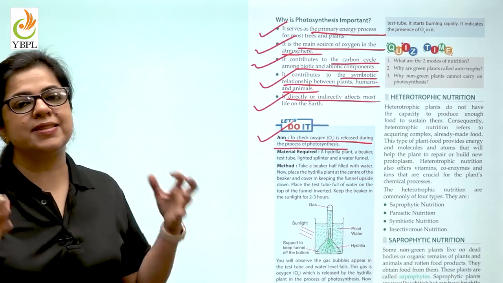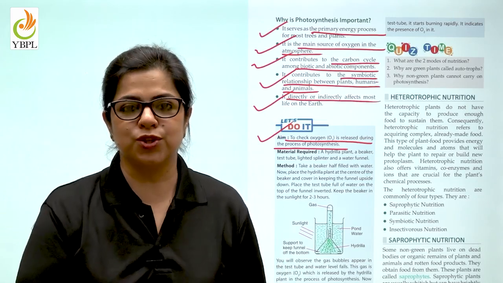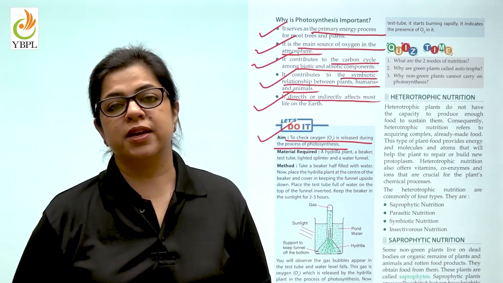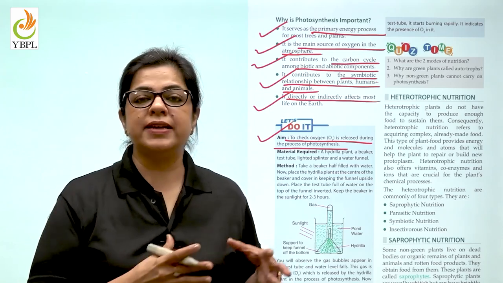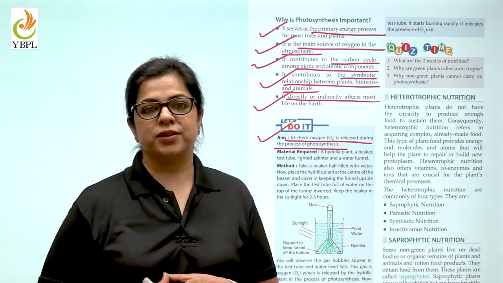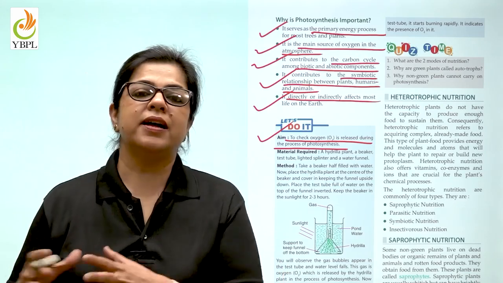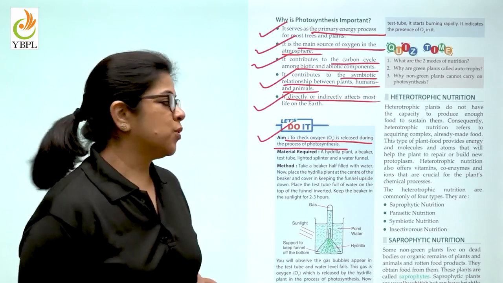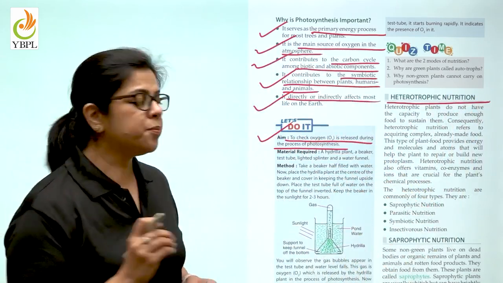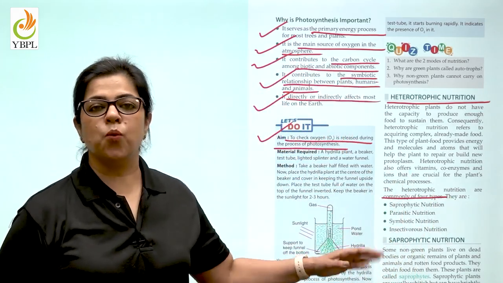So, photosynthesis is a very important part of autotrophic nutrition. Now, talking about organisms which cannot produce their own nutrition, and also in case of plants that do not have chlorophyll, how do they get their food? The process in which an organism is dependent on another organism for food is known as heterotrophic mode of nutrition. There are 4 main types of heterotrophic nutrition. Let us understand about them one by one.